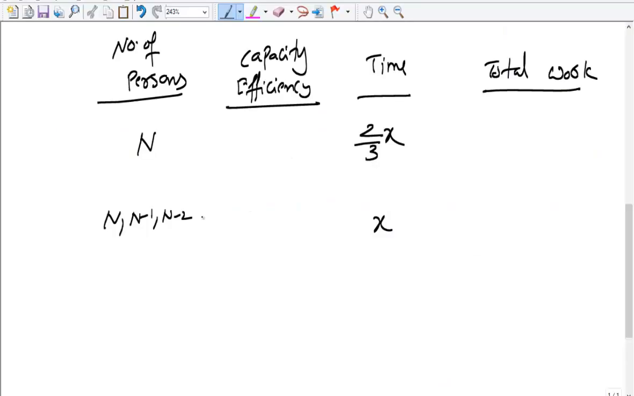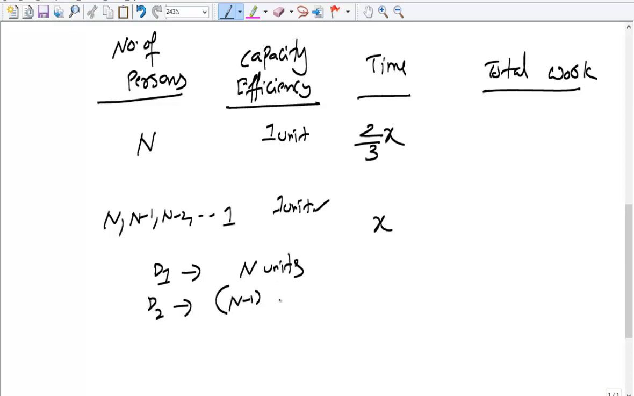When the last worker is withdrawn, it means that at the end there was only one worker. So if we think that the efficiency of each candidate is 1 unit per day, then on day 1, n people must have produced n units. On day 2, they must have produced n minus 1 units. On day 3, they must have produced n minus 2 units, like this.